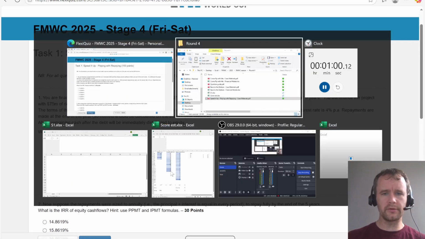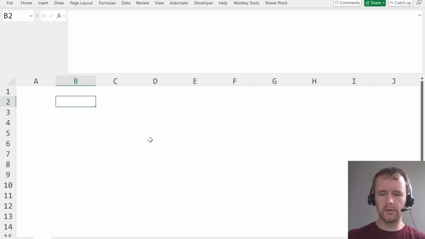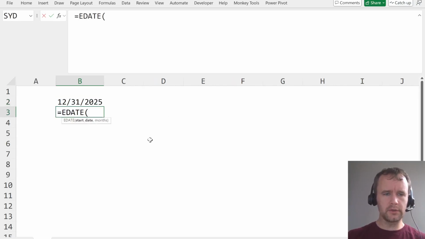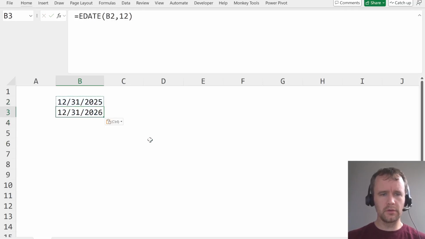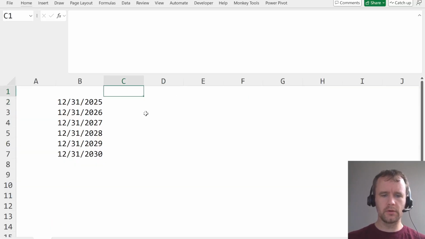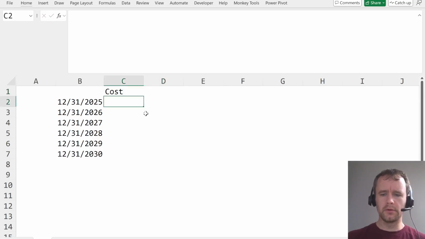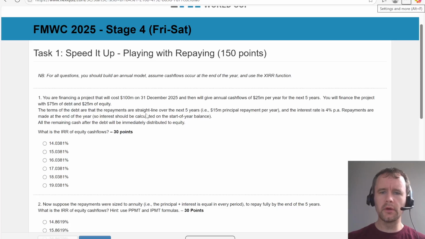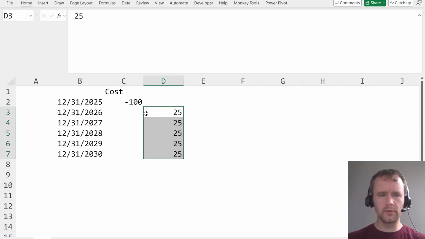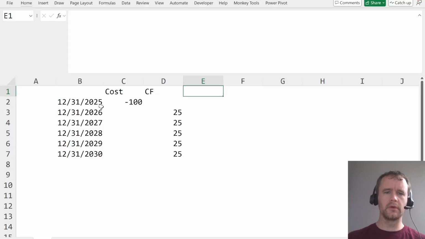Okay, so let's just set this up. What do we want, IRR, presumably using XIRR. So the date is 31/12/2025, then the dates go by 12 months. 5 years, okay. Then cost is minus 100. Annual cash flows at 25. Okay, then we've got 75 million debt to 25 million equity.